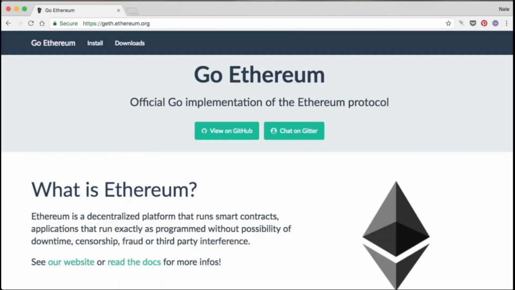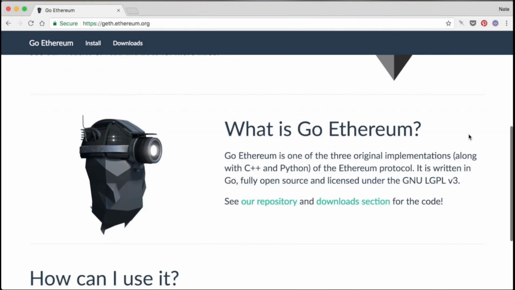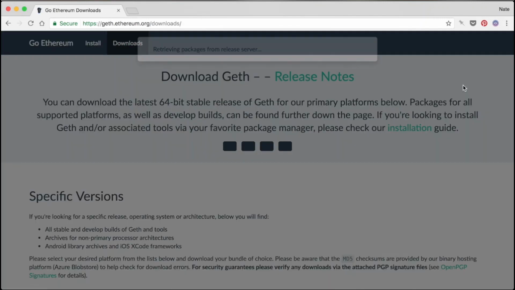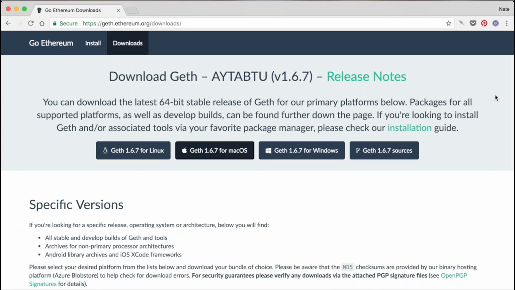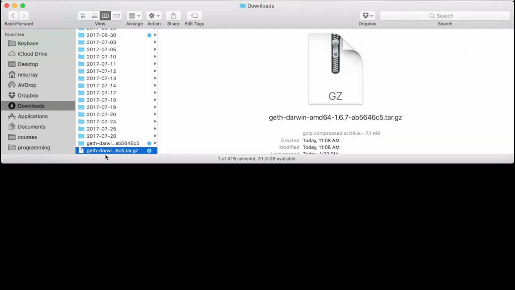We're going to be using Go Ethereum, or Geth for short. It's the official Go implementation of the Ethereum protocol. And again, you could use any client you want, and you could even implement your own. But Geth is the most popular, so that's what we're going to use. To download Geth, head on over to the download page and download the binary for your system. When you unzip it, you should have a binary named Geth, which you need to save somewhere. So I'm going to make a new directory, courses/Web3, and I'm going to make a bin directory and copy Geth into it.